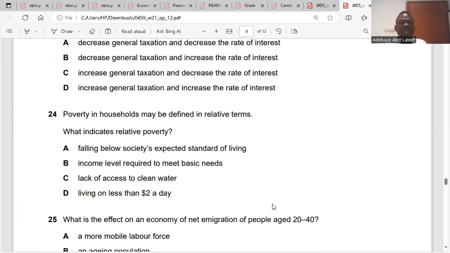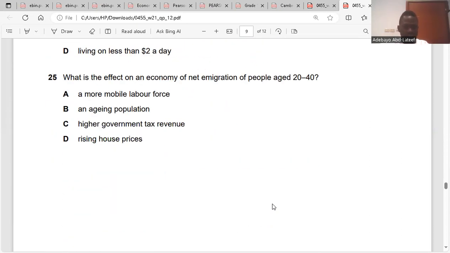24. Poverty in household may be defined in relative terms. What indicates relative poverty? Relative poverty is about falling below society's expected standard of living. That means an individual is better off than another. That's just it. Which is A. Question 25. What is the effect on an economy of net emigration of people aged from 20 to 40?